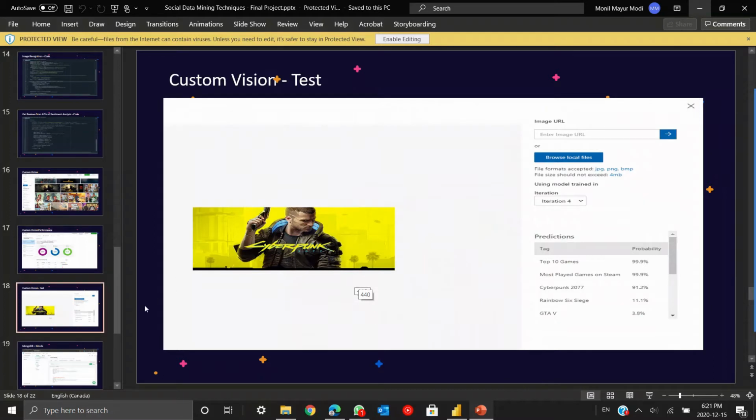This is the snippet for one of the test images we have used, and as you can see here, we have got a good prediction of about 91.2% for Cyberpunk, which is the actual image that has been trained. Now I would demonstrate the working model of the same.